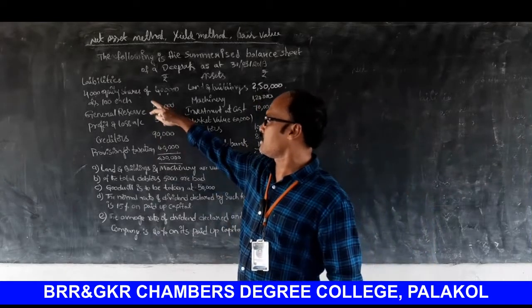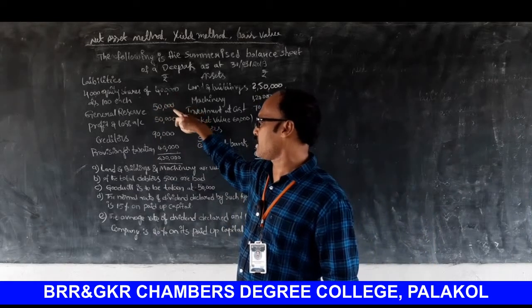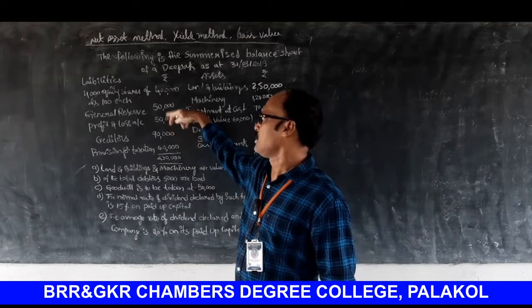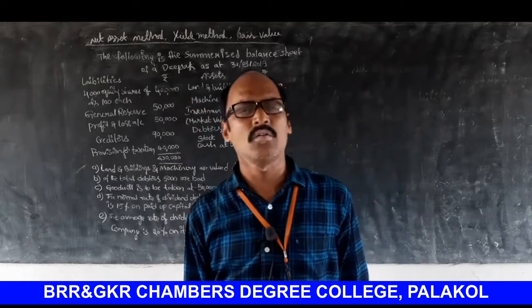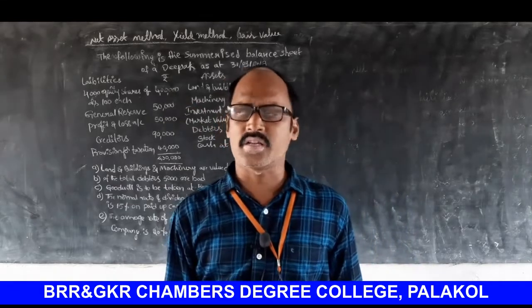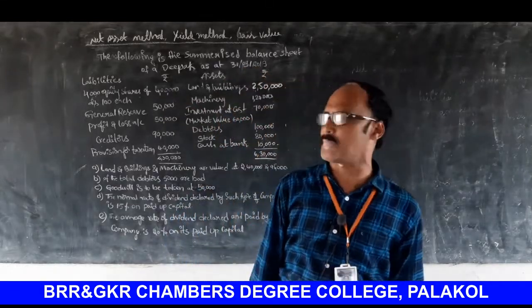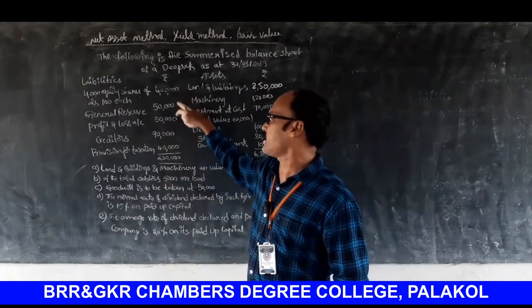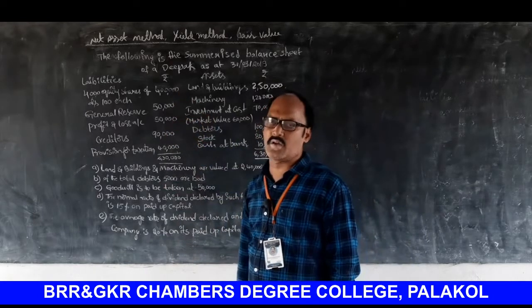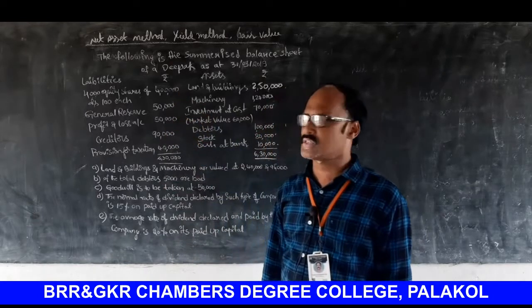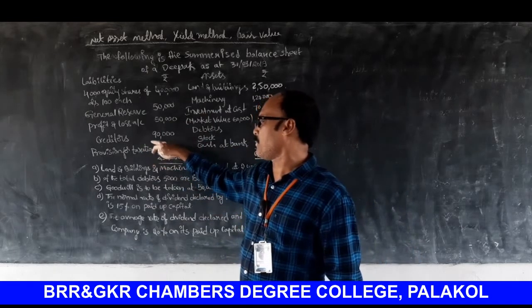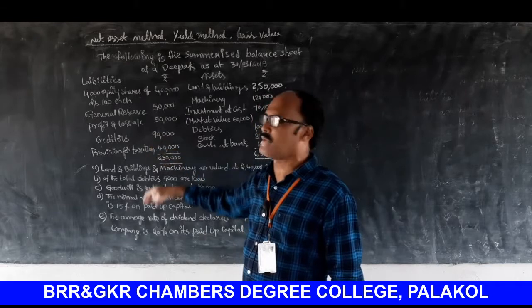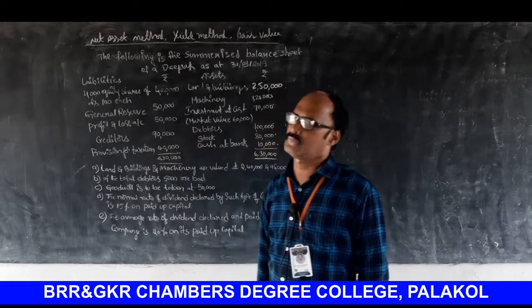Equity share, general reserve, profit and loss account: these are all the shareholders funds. Shareholders funds is equal to equity share capital plus reserves and surplus. So these three items are ignored while we are calculating equity share value. Next, creditors and provision for taxes are to be considered. No problem at all.